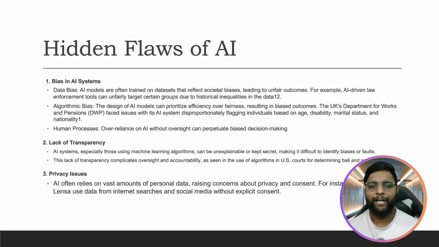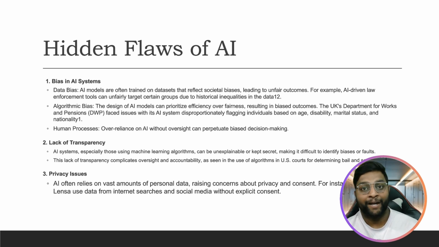Sometimes even the algorithm might be biased. The design of an AI model can prioritize efficiency over fairness, resulting in biased outcomes. The UK's Department for Work and Pensions faced an issue with an AI system disproportionately flagging individuals based on age, disability, marital status, and nationality. This means that the algorithm also might sometimes be biased.